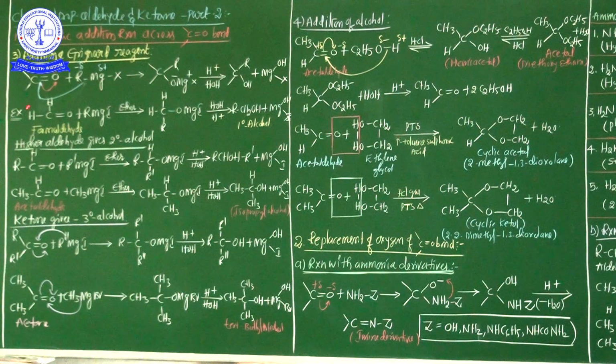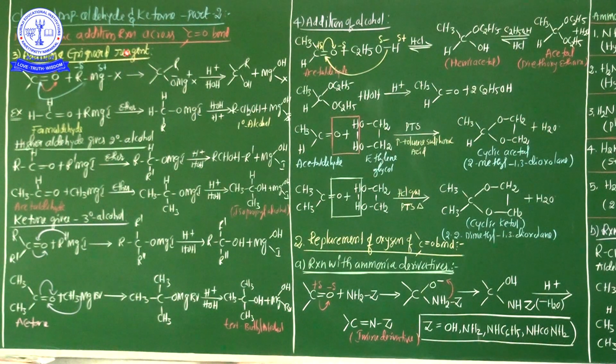You know that very well, a Grignard reagent is nothing but an alkyl magnesium halide. My dear students, when a Grignard reagent is involved in nucleophilic addition reactions with either aldehyde or ketone, ultimately alcohol is produced, alcohol is obtained. This is the most important point. See carefully, whenever the Grignard reagent is treated with either aldehydes or ketones through nucleophilic addition reaction, the final product obtained is alcohol. This is the most important. See, I will repeat this statement again.